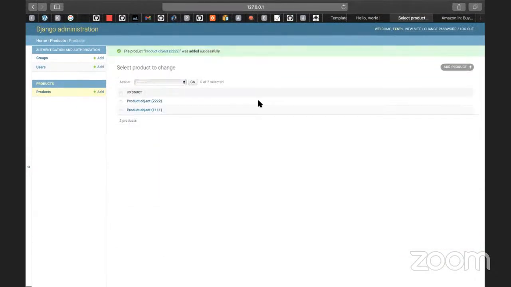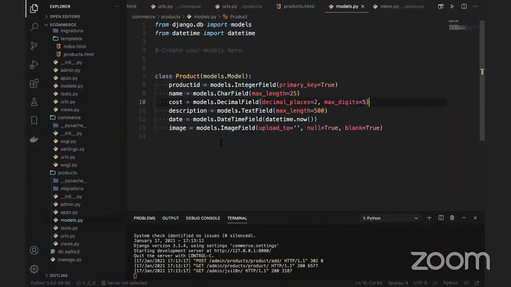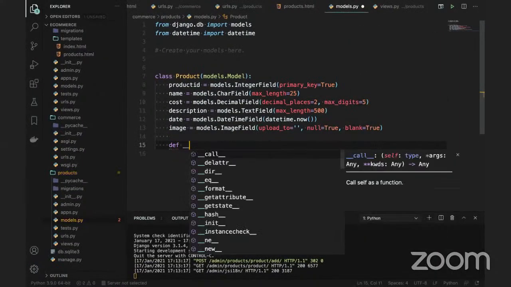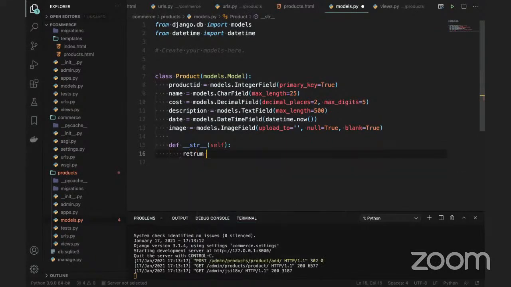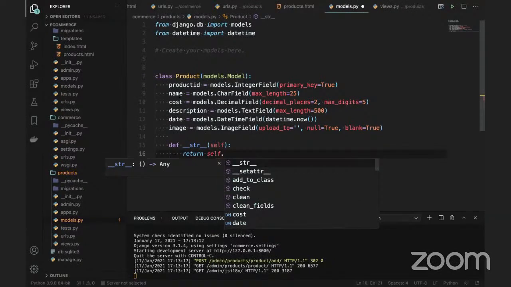Absolutely fine. Now there is a product object 222 and a product object 111, so I want to override the string method here. You can use the __str__ method, with self, to override it and return self.name.